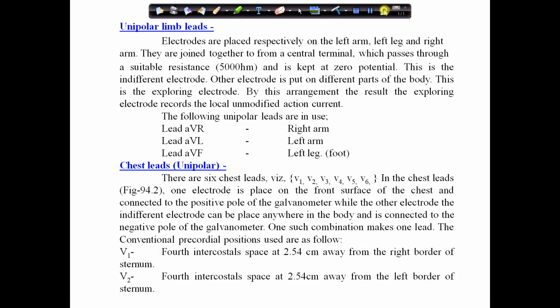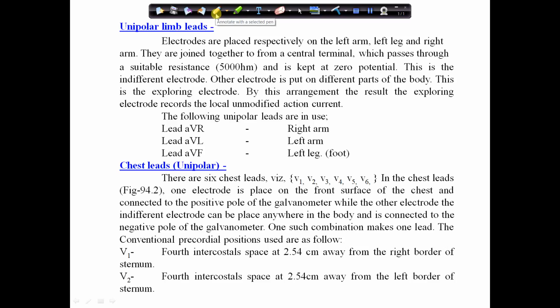Active electrode is actually the positive electrode, and the indifferent electrode is serving as a composite negative electrode. The unipolar leads are of two types. The first one is the unipolar limb lead, and the second one is the unipolar chest lead.